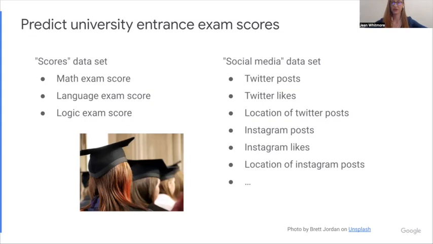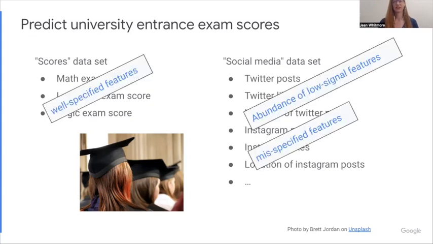So for example, the students' Twitter posts and likes, the location of their posts, where they posted from, Instagram, and so on. Now, it might seem at first totally irrelevant, but there's some signal in there. So for example, if their Twitter post comes from a library, there might be a higher chance of having a higher exam score. Or if their like is about a history topic, maybe they're going to have a higher exam score.